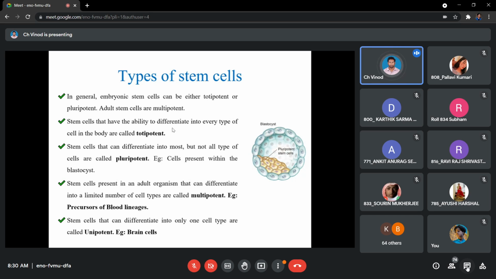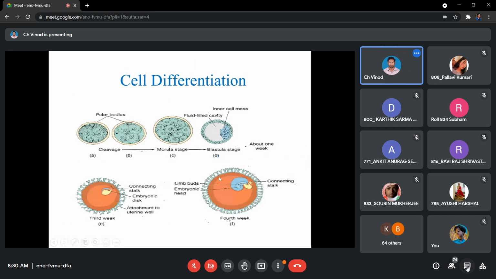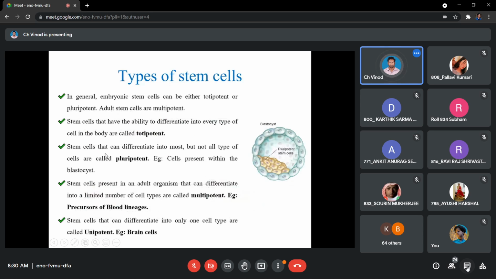So pluripotency begins from this state, blastula. यहाँ से आपका pluripotency begin होता है, and the majority of the sources of pluripotent stem cells are available from embryo onwards. Okay, so embryo development में so-called the fetal development or baby development में जितना भी development होता है, the major development is contributed from these pluripotent cells. Okay. So while we are growing in the mother's womb, the development will be happening because of these pluripotent cells.